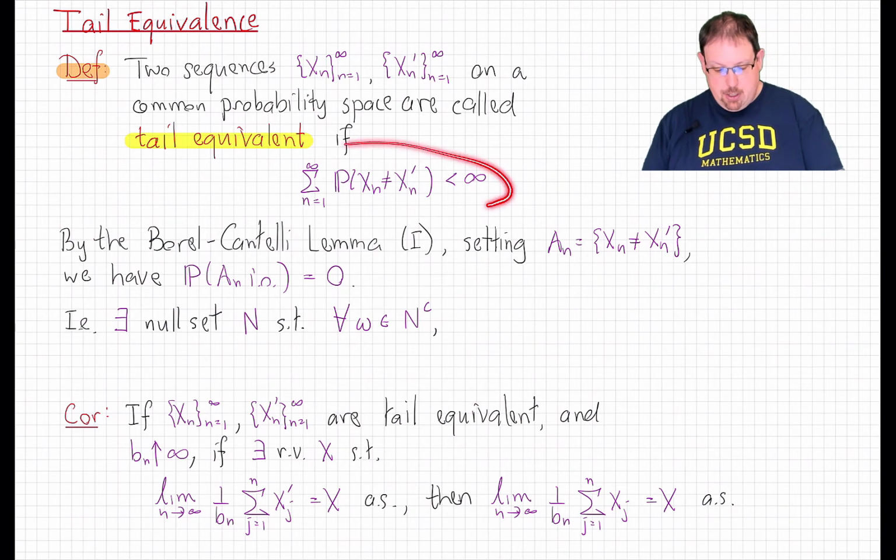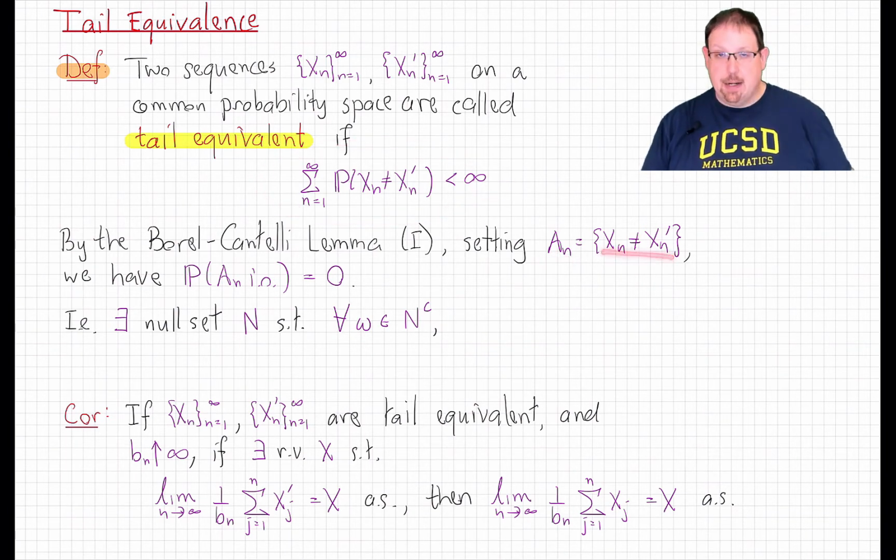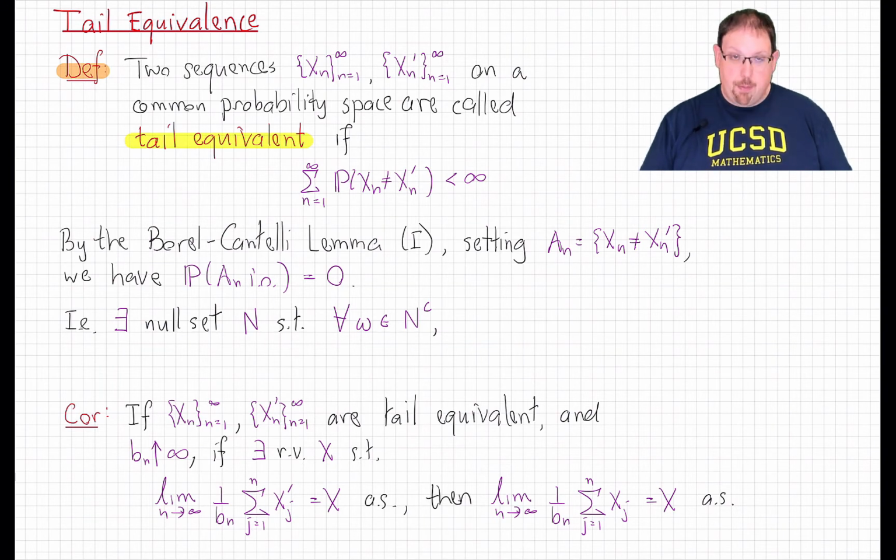If this condition holds, then consider the event An that xn and xn prime differ. By assumption, the sum of the probabilities of An is finite, and therefore by the Borel-Cantelli lemma, the probability that the event An occurs for infinitely many n is 0.